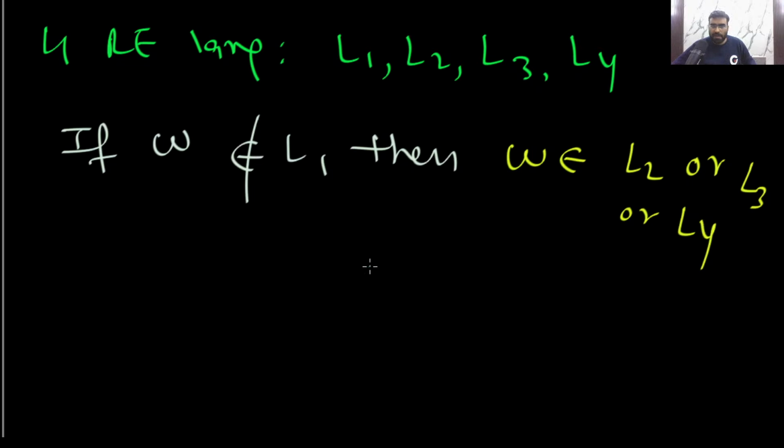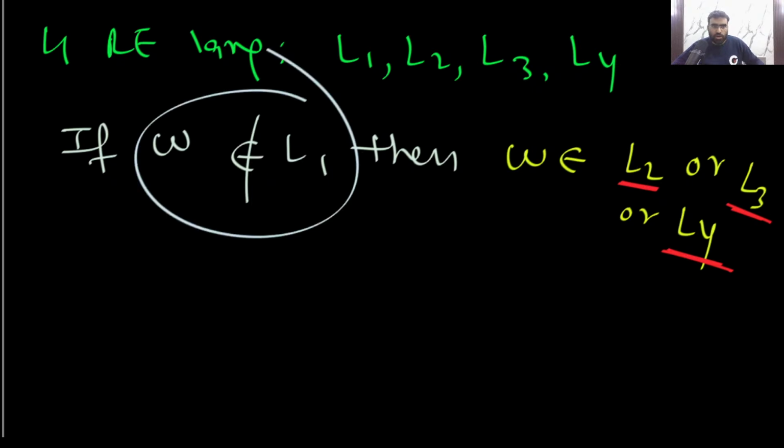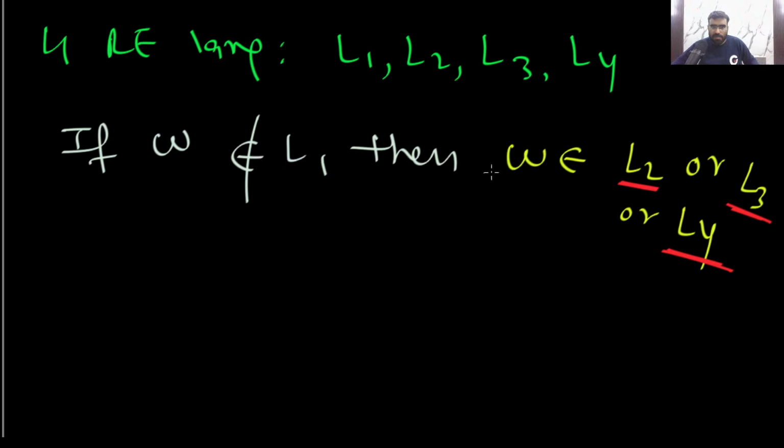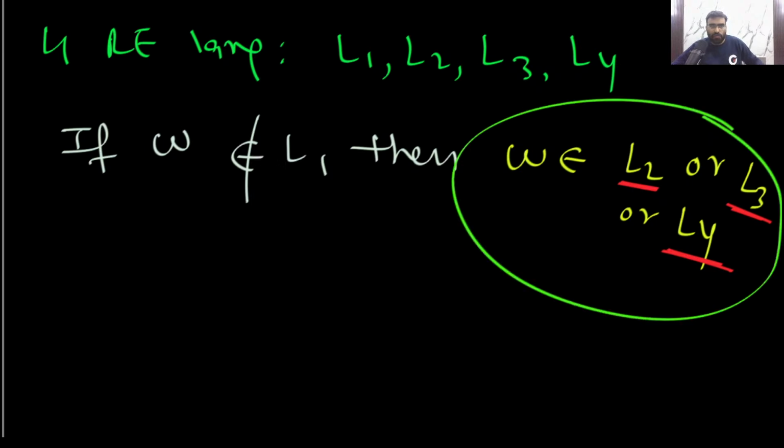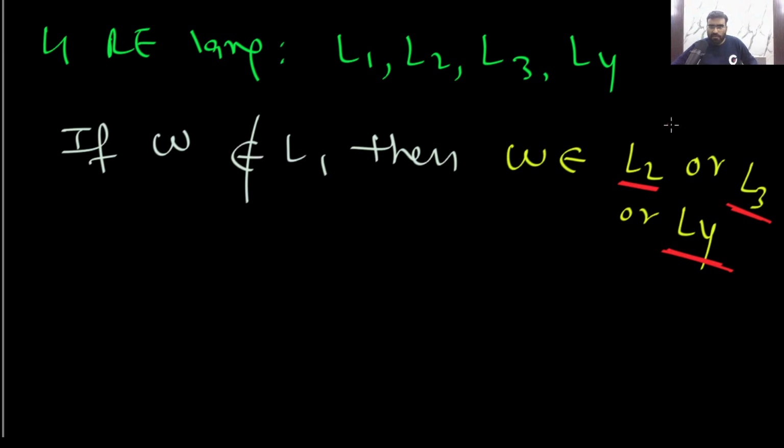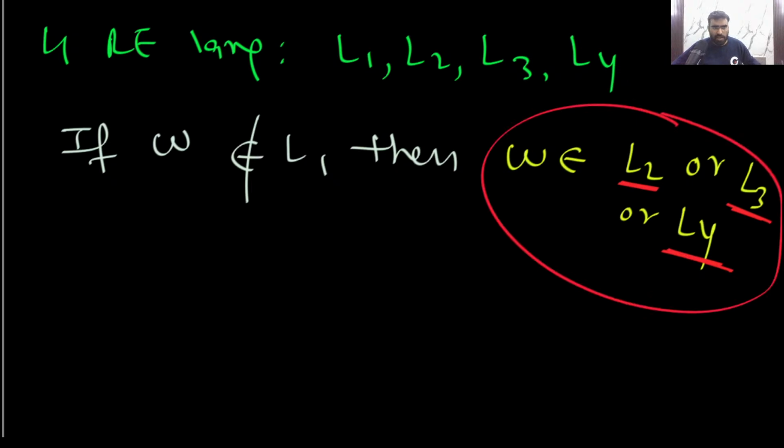Remember this point: from the question, W will definitely belong to exactly one of L2, L3, or L4.